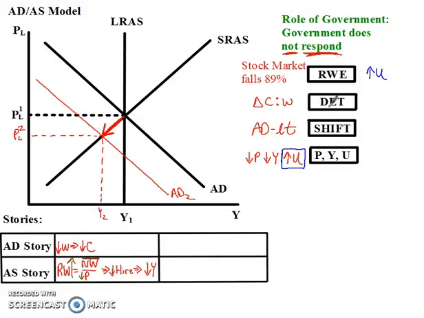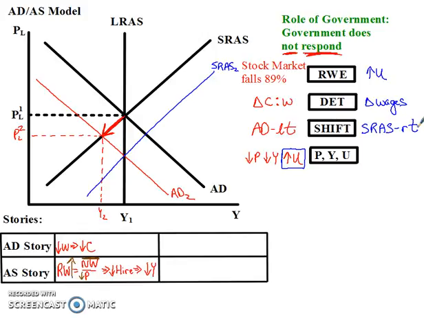So my new determinant is going to be a change in wages, and a change in wages is going to be on the short run aggregate supply curve. If wages go down, then companies are going to be able to hire more workers, and that means they're going to be able to increase production. That's going to cause the short run aggregate supply curve to shift out to the right. So the high unemployment eventually will put downward pressure on wages, and that will cause companies to be willing to hire more workers again, and that's going to cause an increase in production.